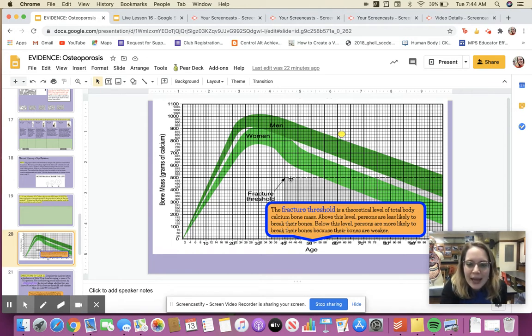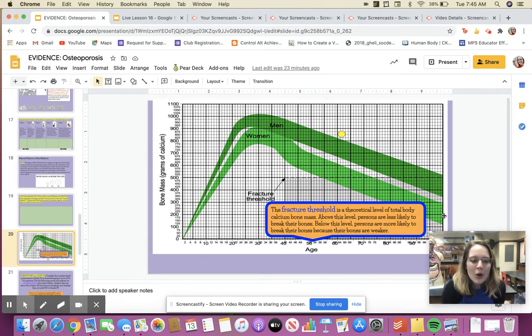So if you take a look at the dotted line on this graph, we're looking here at age, going from 0 to 100 years old versus the bone mass, or how big are your bones. After age 40, we have a fracture threshold. What this means is that if you are above this threshold, if your bones are more massive, bigger than this, you're probably fine. Like, you're not going to have a fracture, you're not at high risk of osteoporosis. However, if you fall below this fracture threshold, so anywhere in here, you are at a very high risk of fracture.